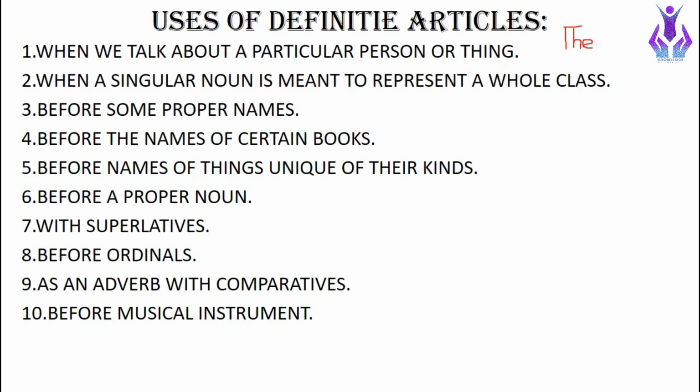For example, when we say "The girl cried," here we are talking about a particular girl, so we put the there. The next one is when a singular noun is meant to represent a whole class. When there is only one noun and it is meant to represent a whole class, there we use the definite article. For example, "The cat loves comfort." Here the word cat is representing a whole class of cats, so there we put the along with cat.